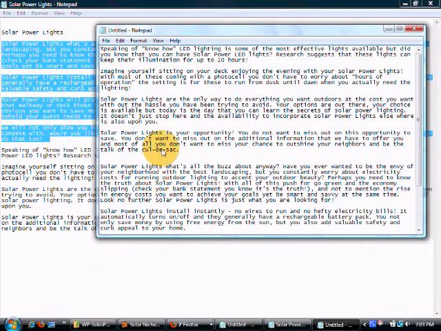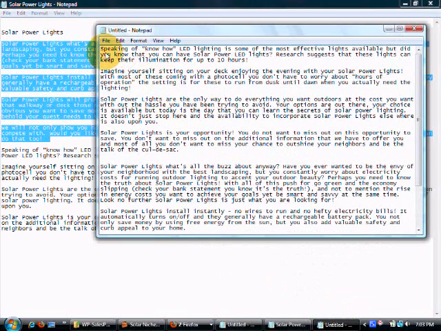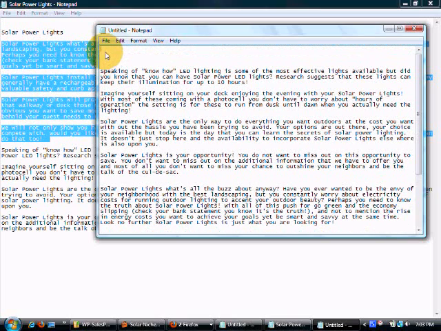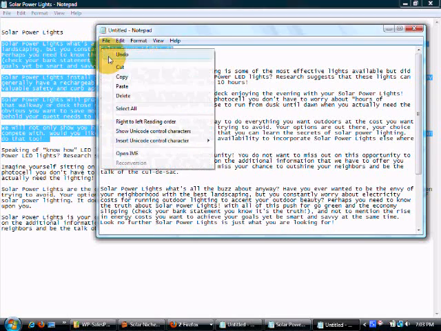Okay, so now we've got a completely different feel on it, and nobody's going to see this copy anyway, so it doesn't really matter. Okay, we're going to save that. Well, let's go ahead and save this because we won't be doing anything else to it. This is it. This is solar power lights 2. And let's go ahead and save it as such.